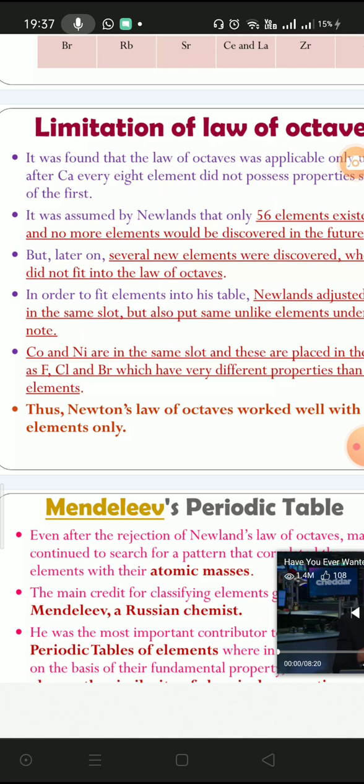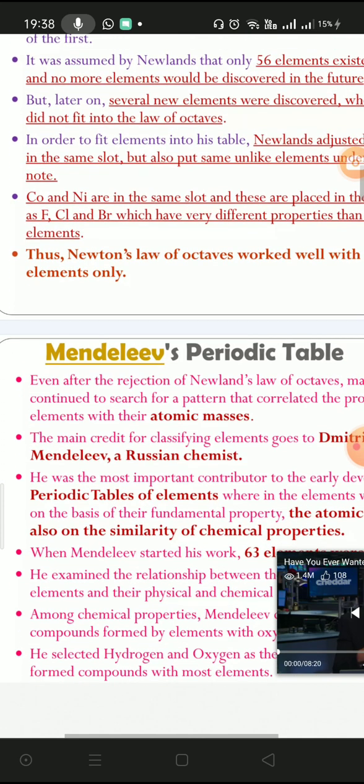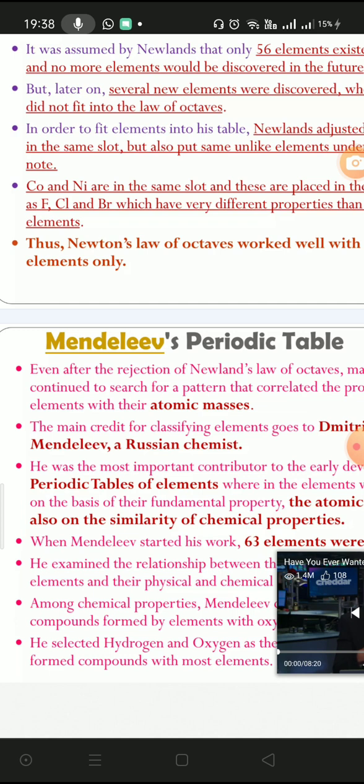The next attempt was by Mendeleev, and Mendeleev arranged the elements in the form of rows and columns.